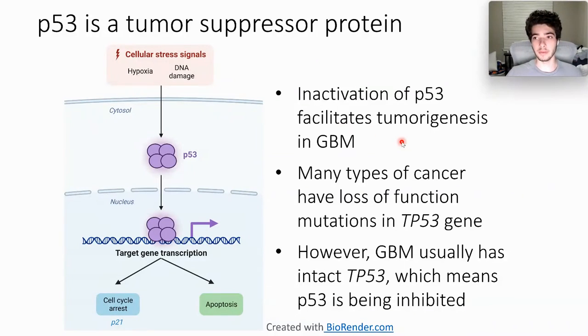But inactivation of this vital protein can facilitate tumorigenesis because cells that may be mutated are not able to commit suicide or end their progenies. So they continue to multiply, multiply, multiply, and that's cancer. Many types of cancer have a loss of function mutation in the TP53 gene, which codes for P53. However, GBM is very atypical. Most GBM tumors have intact TP53, so they're still producing P53, which means that the protein itself is being inactivated, not the gene.